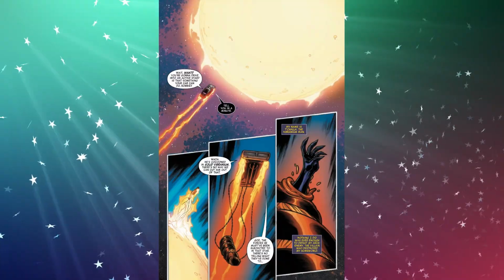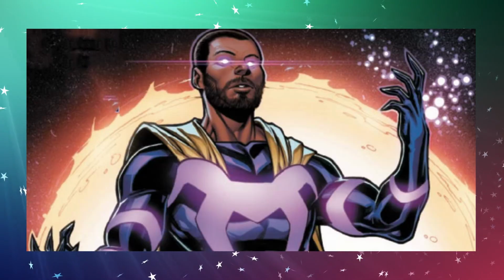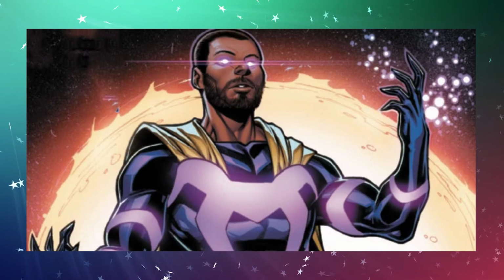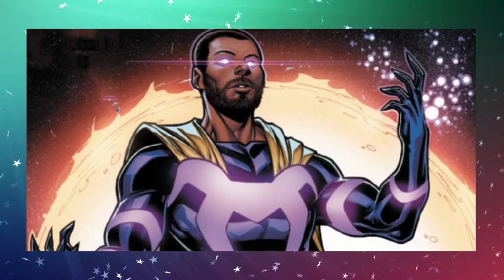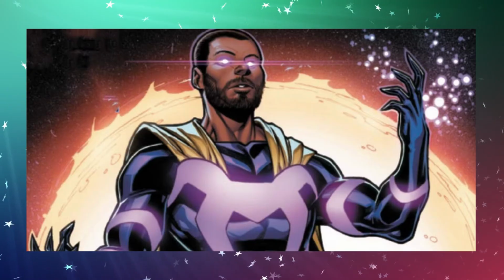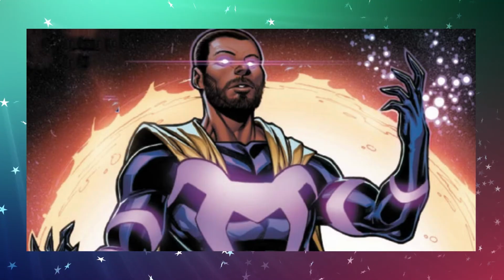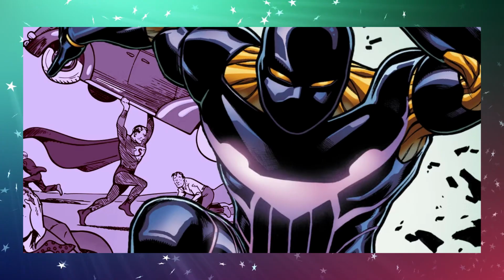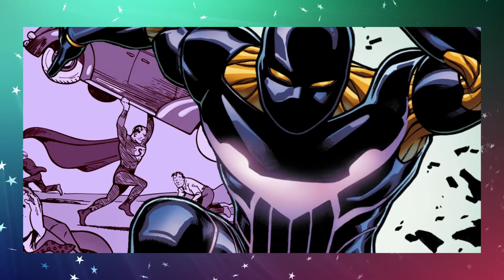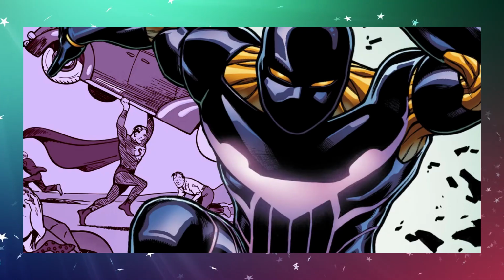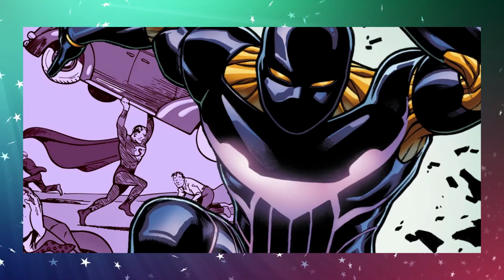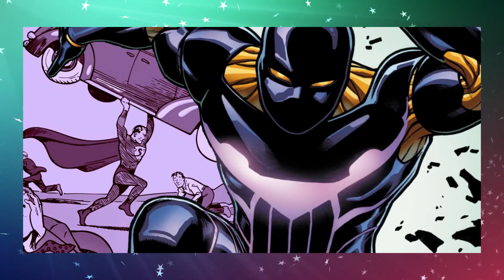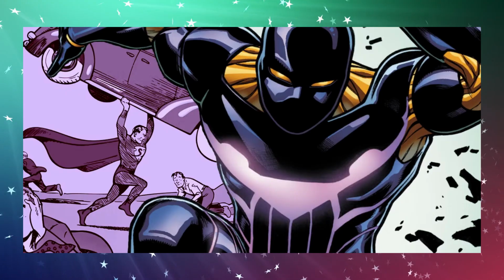T'Challa emerges from the vibranium cocoon as the Star Panther, perhaps the most powerful Black Panther in the multiverse. One can only imagine what else his suit is capable of if it allowed him to survive inside a star. Black Panther's legendary vibranium, in this instance, is many times stronger than any fan thought possible. Vibranium Man was created to explore the potential of vibranium in superhero narratives, emphasizing themes of heritage and responsibility. Initially introduced as a side character in the Wakandan lore, Vibranium Man quickly gained popularity due to his unique abilities and connection to the Black Panther.